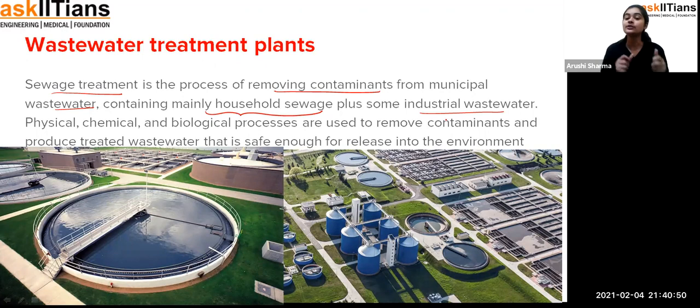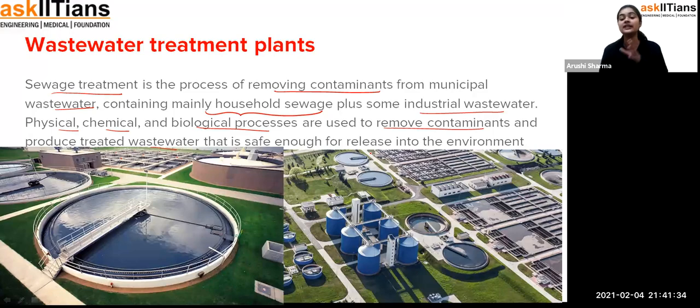Fine. And it could also include industrial wastewater. So physical, chemical, and biological processes are used to remove the contaminants and produce treated wastewater that is safe enough for release into the environment. That means these wastewater treatment plants are used to remove the contaminations or impurities or unwanted things from the wastewater which we get from the houses or the industries, by using different chemical or biological processes, so that the polluted things get removed and that water is safe to release in the environment.